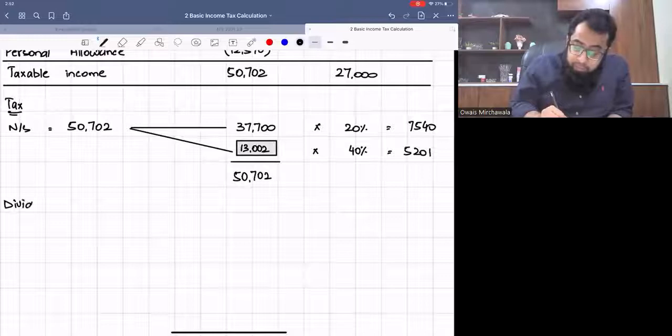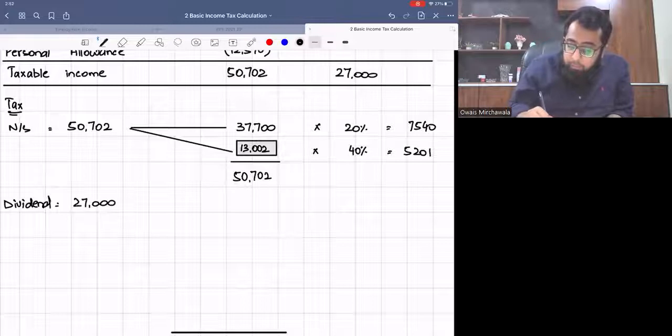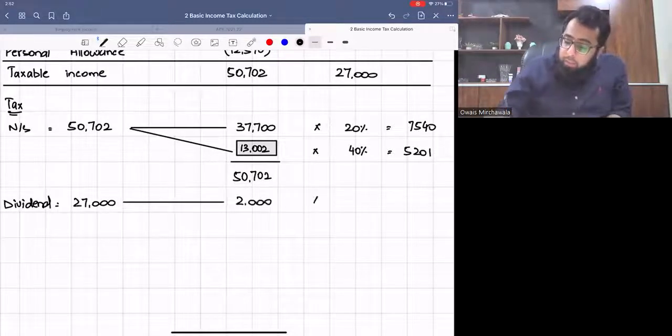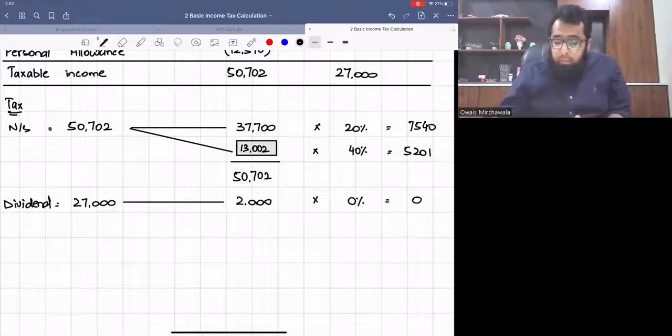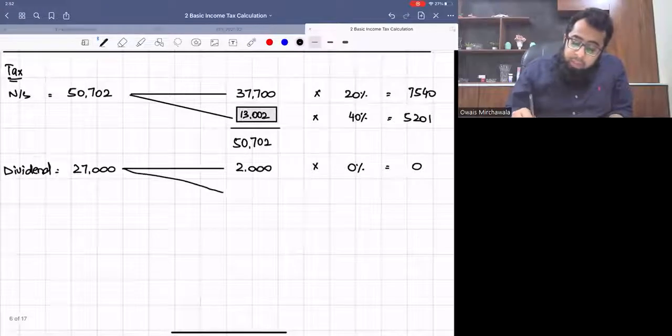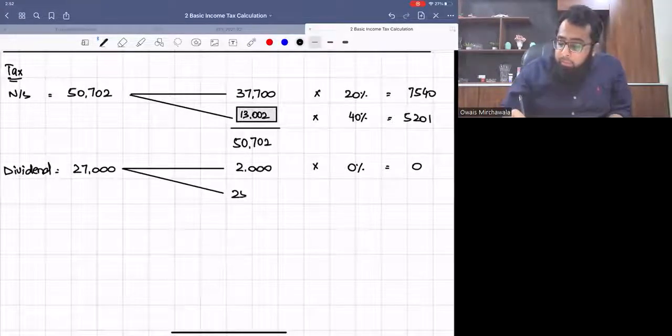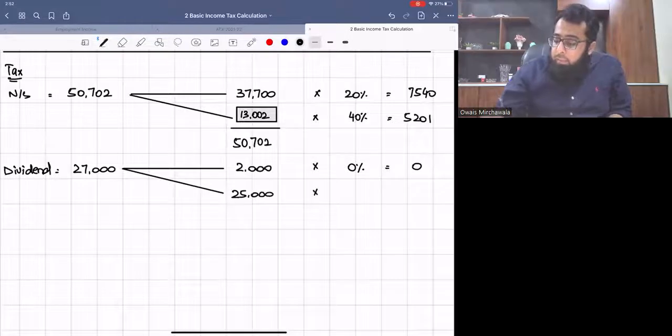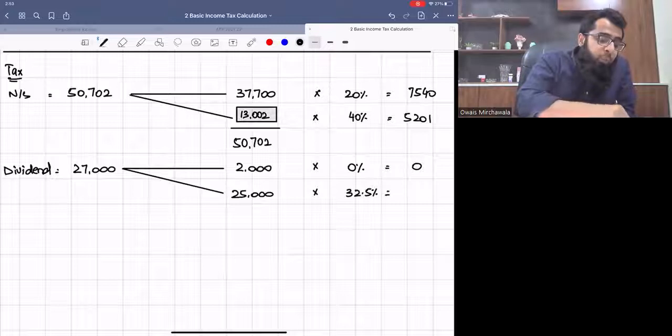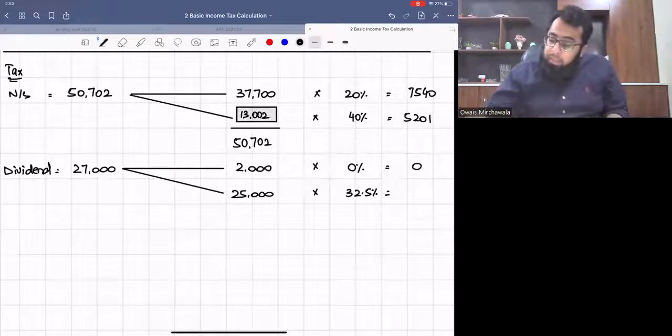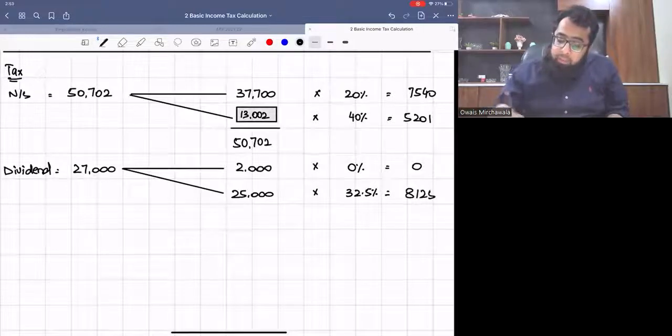And then we have dividend income, which is 27,000. On the first 2,000 of dividend income, it is always 0%. And since the basic rate band is already used, the dividend income will now go at the higher rate, which is 32.5%. So it's 8,125.